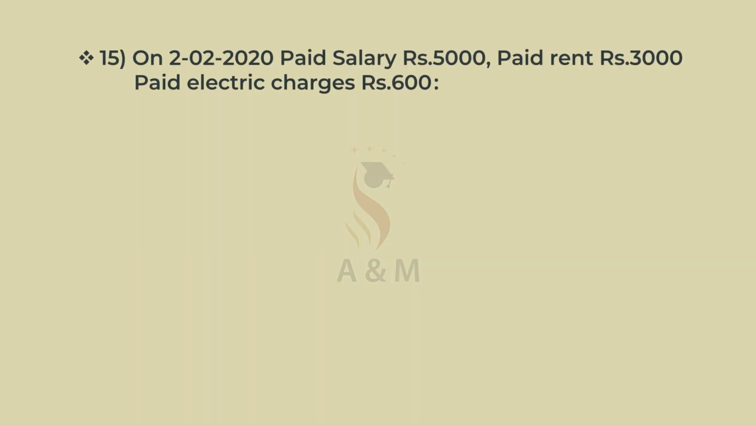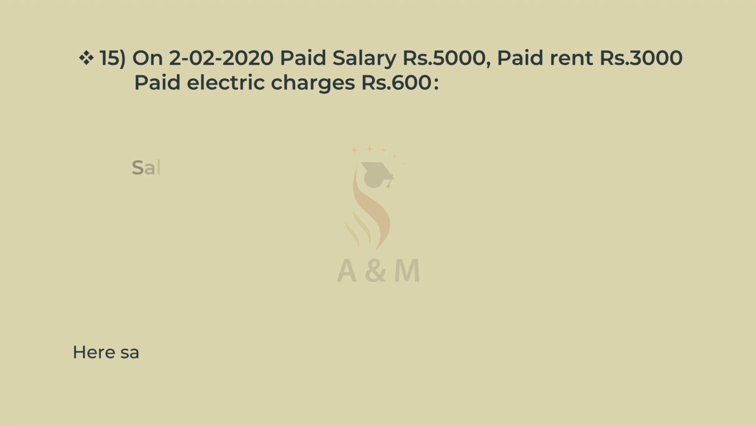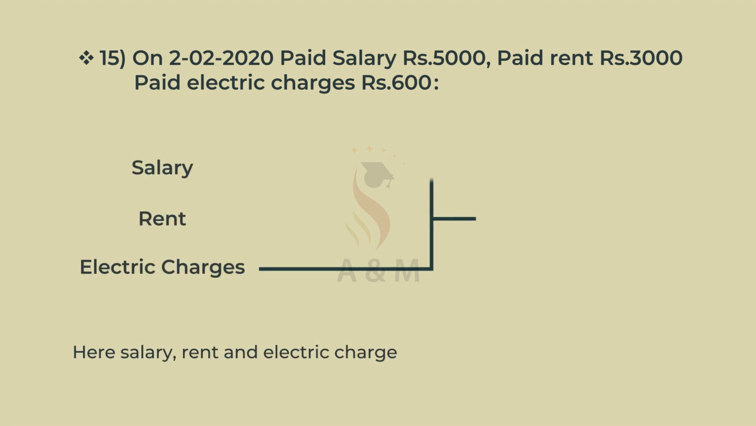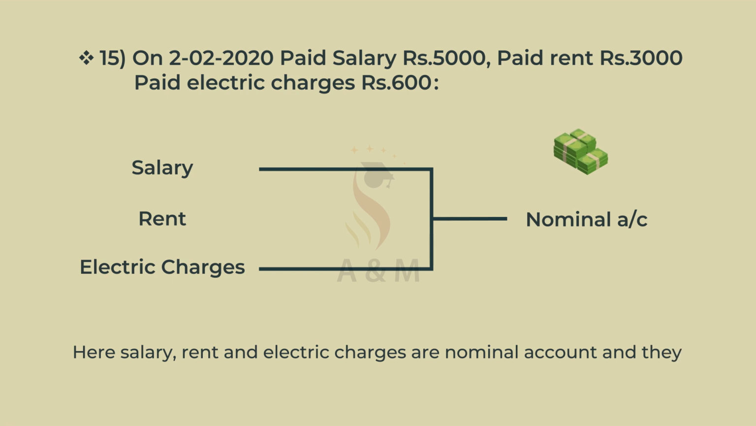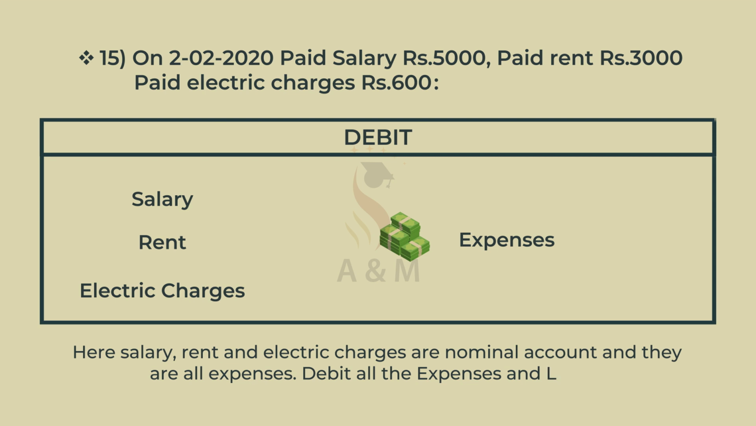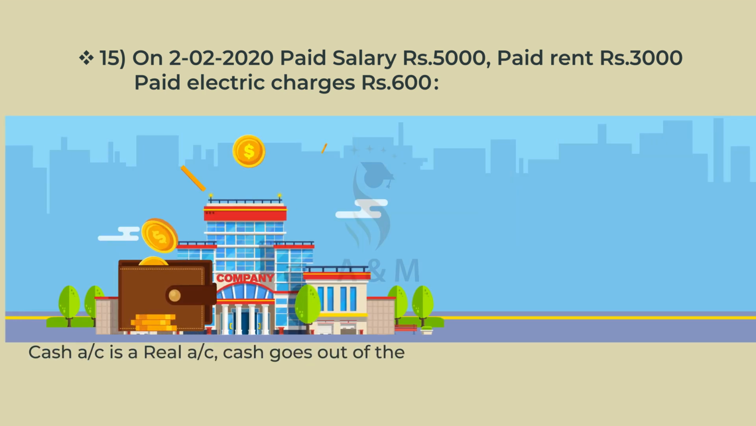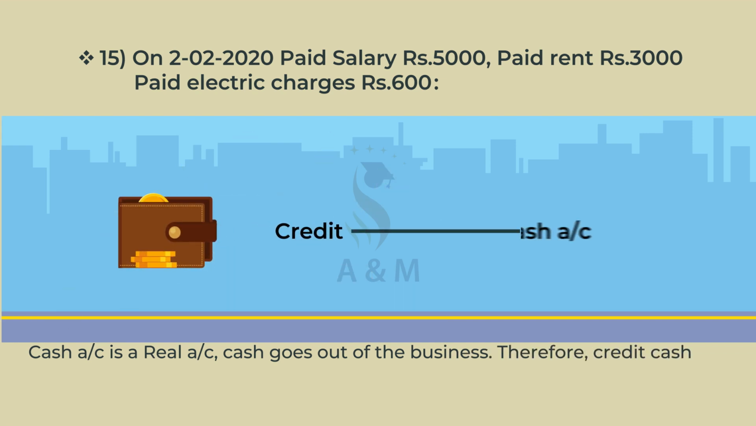15th. On 2nd Feb 2020, paid salary ₹5,000, paid rent ₹3,000, paid electric charges ₹600. This is a compound entry, that is a combination of two or more journal entries. Here salary, rent and electric charges are nominal accounts and they are all expenses. Debit all the expenses and losses. Cash account is a real account. Cash goes out of the business, therefore credit cash account.